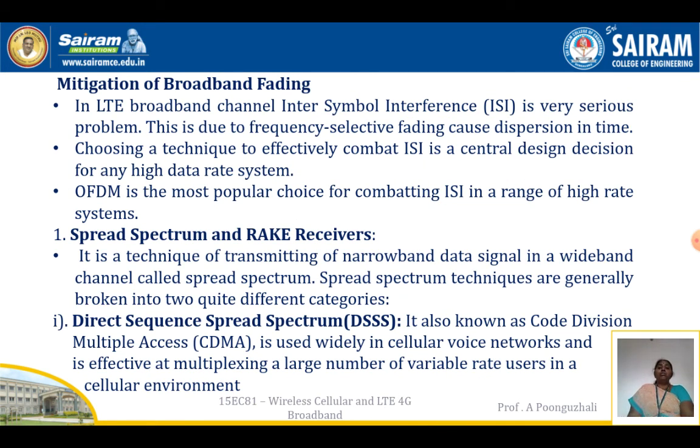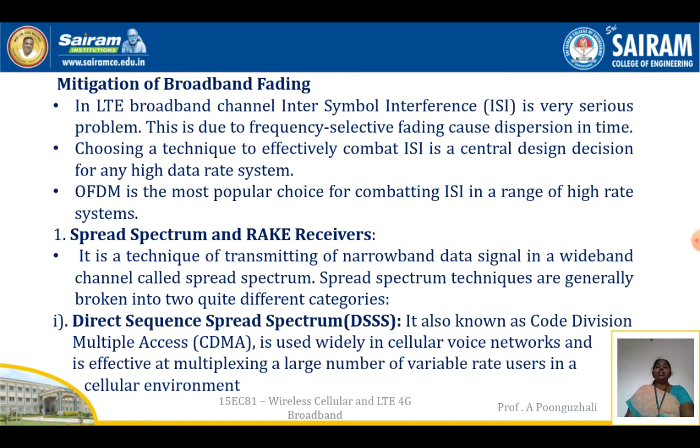So here we are going to do the mitigation of broadband fading. The wireless channel is going to be a broadband channel. What we are going to do is the total band signal, of bandwidth B, is going to be divided into L subcarriers.